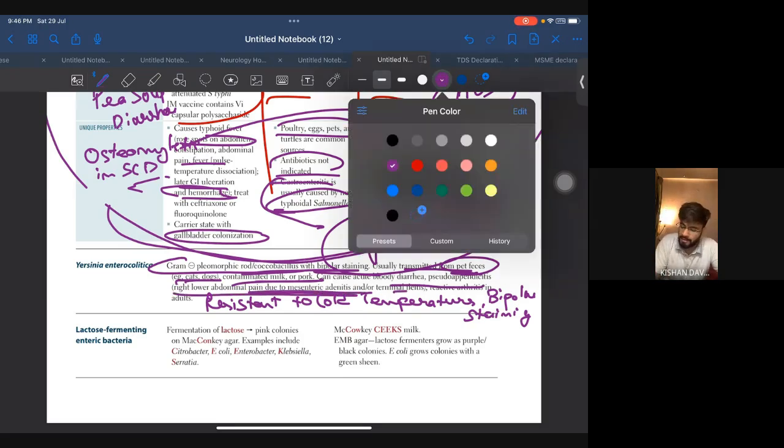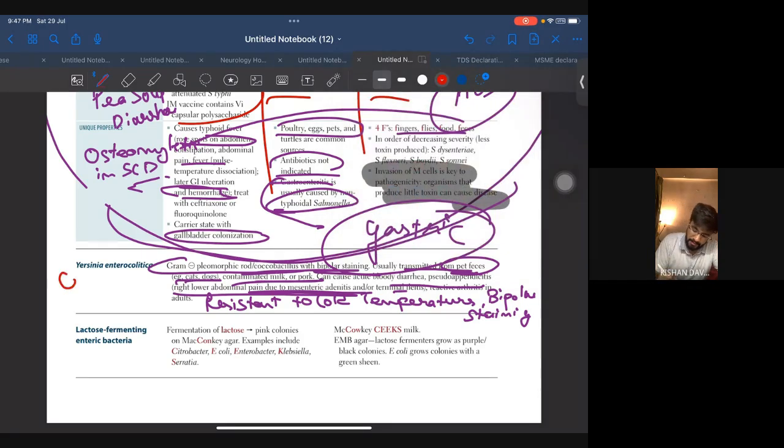Okay, so now one thing is the case will be like diarrhea in a child, plus they will give this. Yeah, the child had a pet.